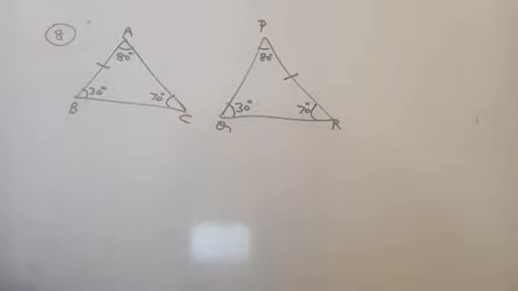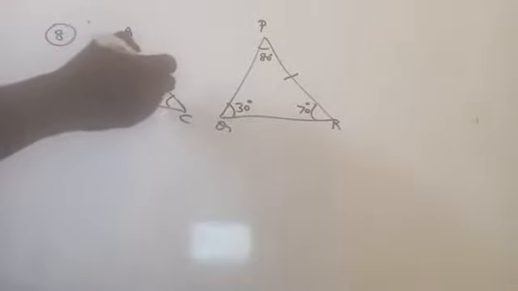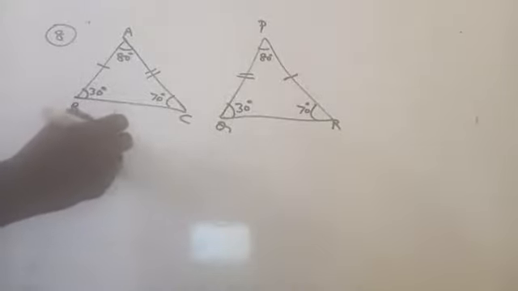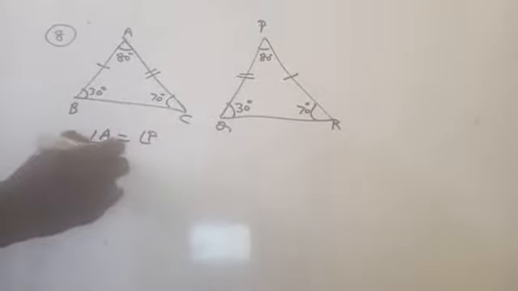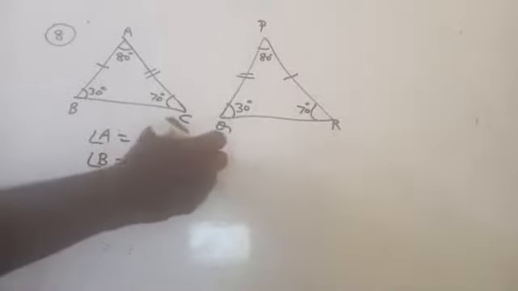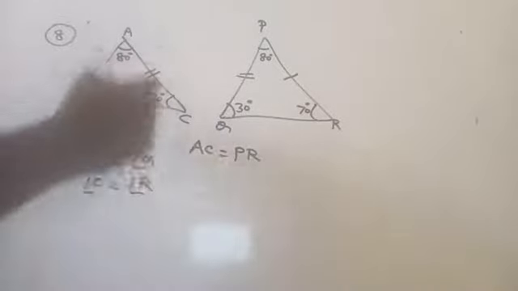Then BC, otherwise AC equal to PQ we will take. AC equal to PQ. Can you say these two triangles are congruent, but we are having 5 congruent parts, that is angle A equal to angle P. Am I right? Angle A equal to angle P, angle B equal to angle Q, angle C equal to angle R, then AC equal to PR, then AB equal to PQ.